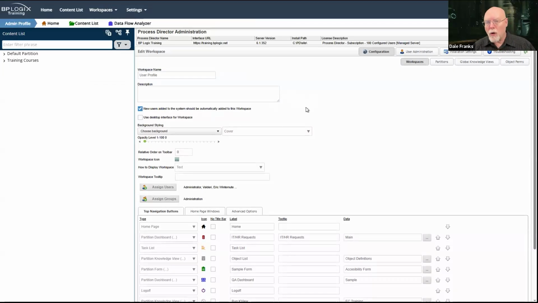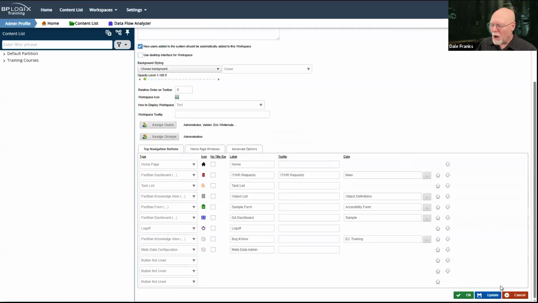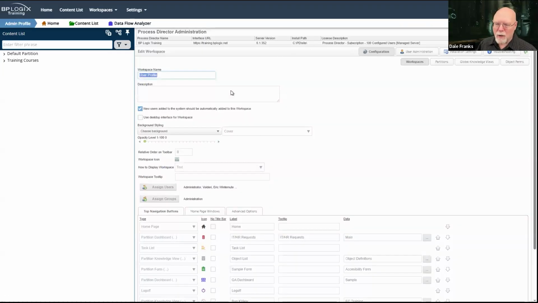So if you're going to create your own new user workspace rather than editing this one, and I think at the end of the day, it's probably easier to edit this one than it would be to create your own workspace de novo, but that's your call. But if you are going to do that, you probably want to uncheck this property in the user profile simply so that you don't have to worry about all of your users automatically being added to two basic user workspaces. You only need one of them.